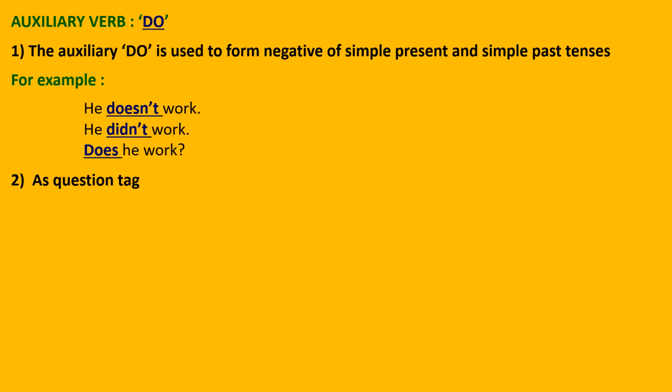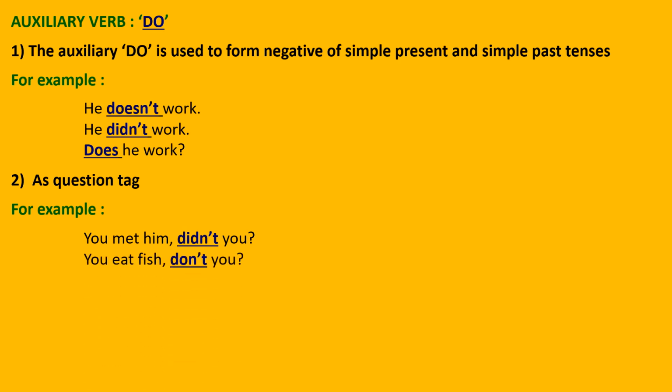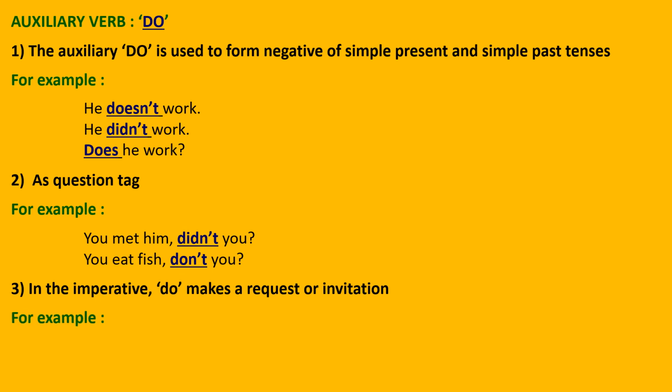And how is do used in a question tag? For example, you met him, didn't you? Again, for a question tag, we are using a form of do. You eat fish, don't you? Now, apart from this, we also use do in imperative sentences.